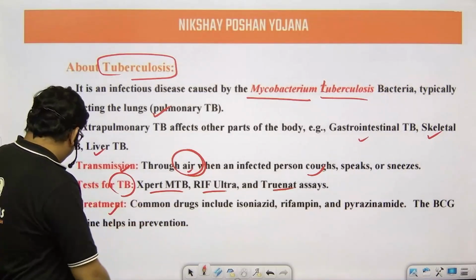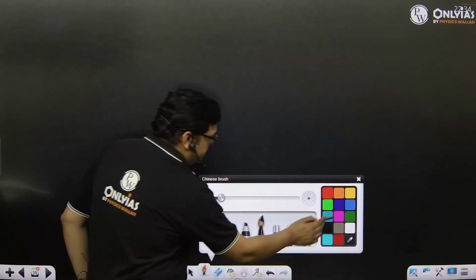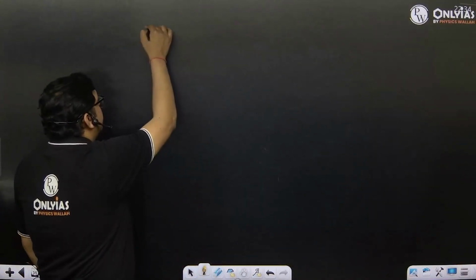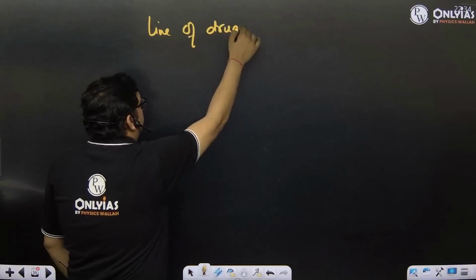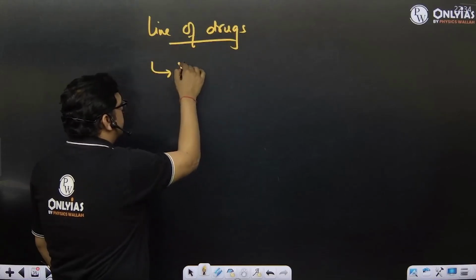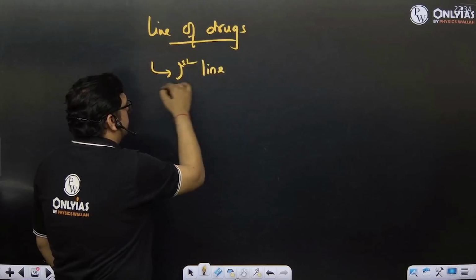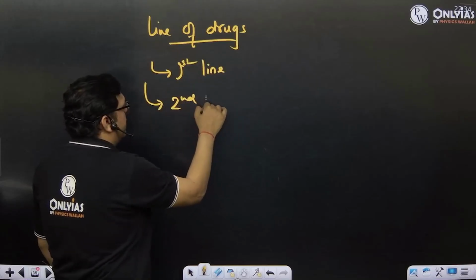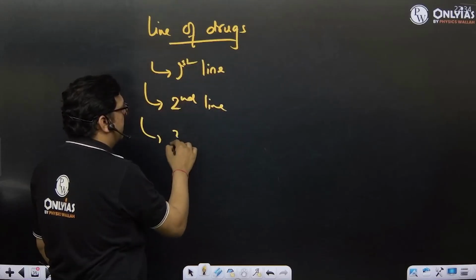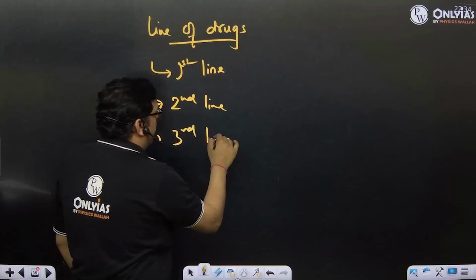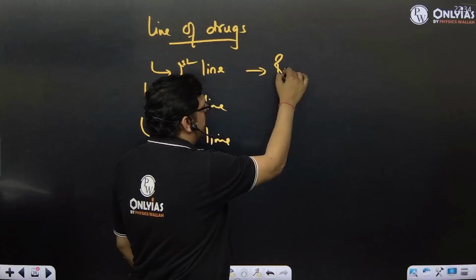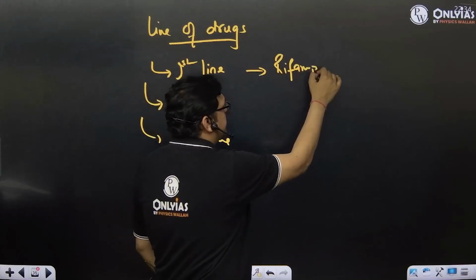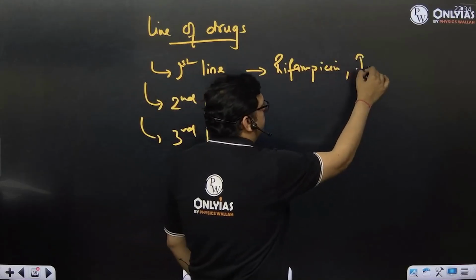When we talk about the treatment, students, there are a number of treatments. There are lines of drugs. There are basically first line drugs, second line drugs, and third line drugs. And the first line drugs, the most common ones, are rifampicin and isoniazid.